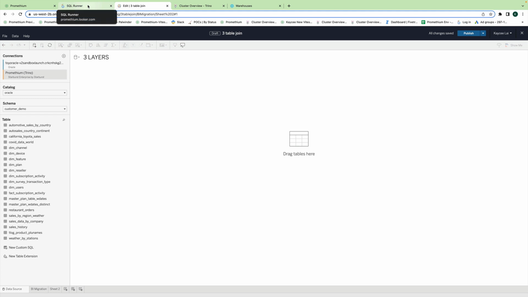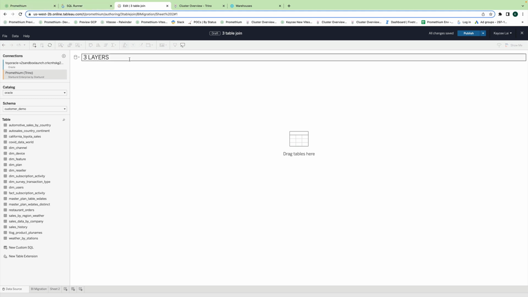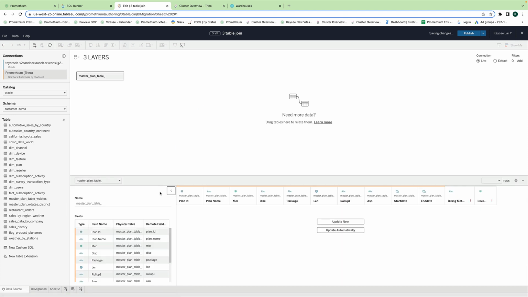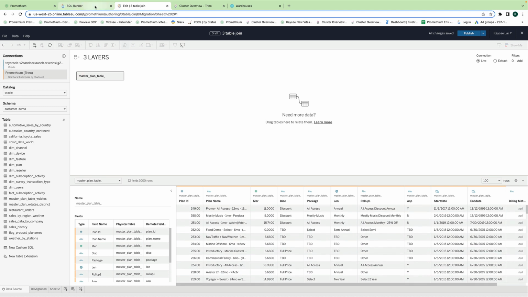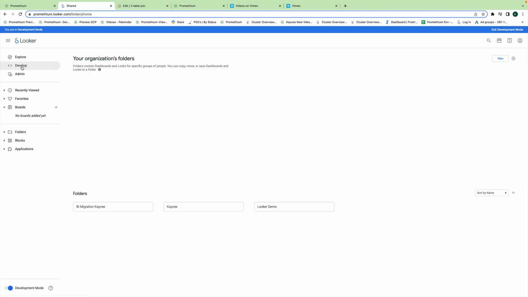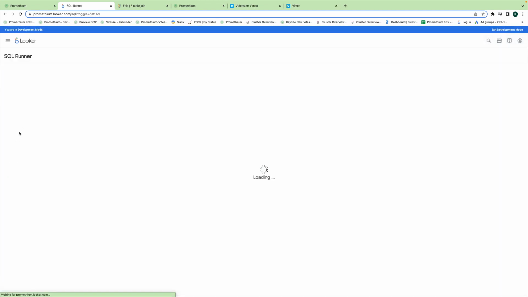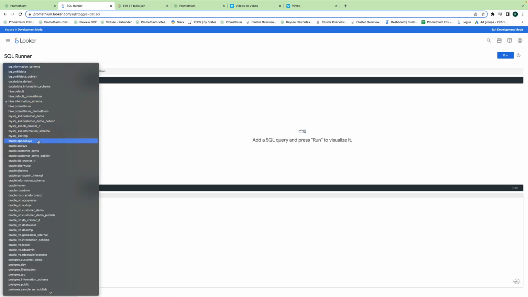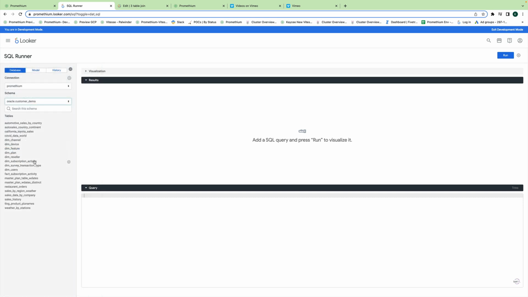So instantly you can actually get whatever Promethium is connected to. And even though Tableau is not directly connected to Oracle, by connecting to Promethium, it can access this just as if it is connected to Oracle. So look at that. Same thing also with Looker here as well. I would just pick one of these tables here. All right, go ahead and run this. And it's the same thing here. I can come in here, and I could also visualize it here as well.